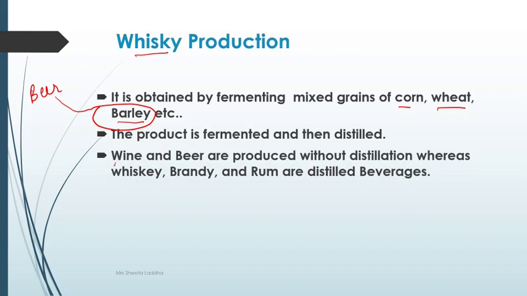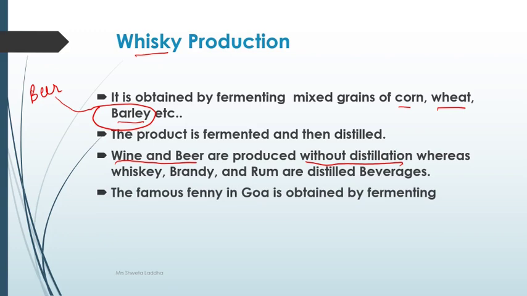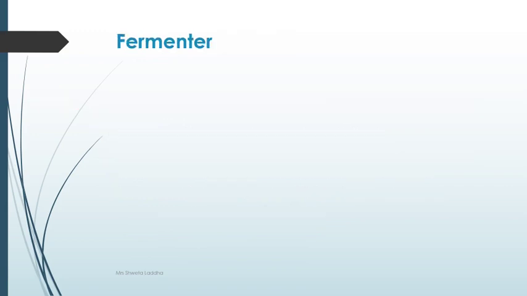Wine and beer are produced without distillation, so they have a lesser concentration of alcohol. But whiskey, brandy, rum are distilled beverages, so they have a higher concentration of alcohol. The famous feni in Goa is obtained by fermenting the fleshy pedicels of cashew fruits.